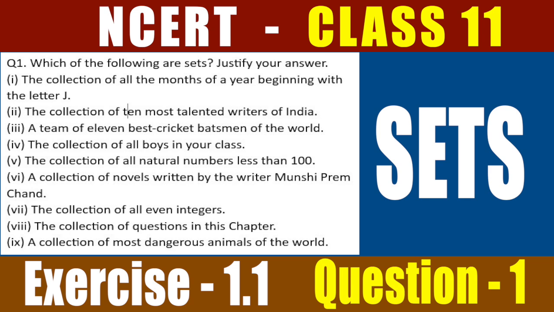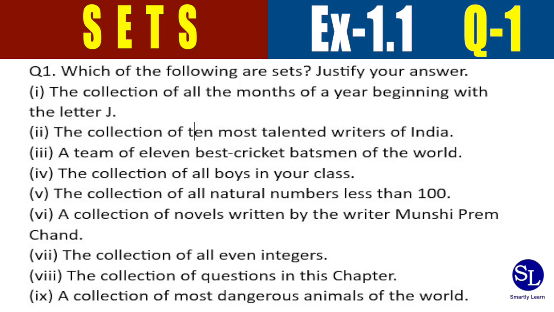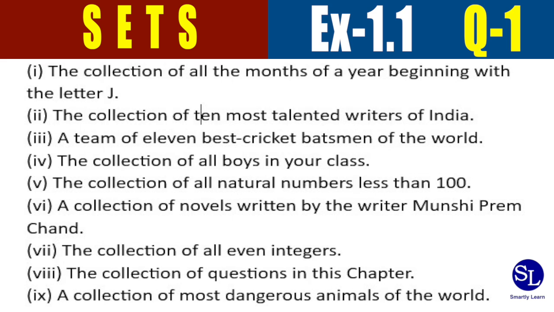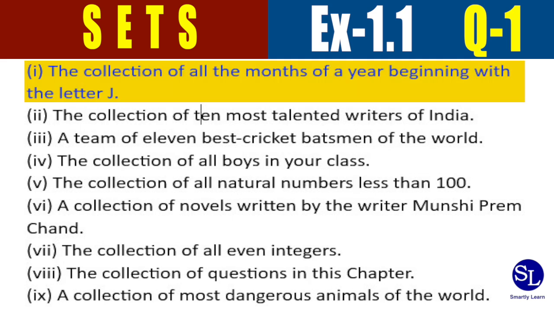In this video, we are going to see how to solve the first question in exercise 1.1. Now let us look at the question first. Which of the following are sets? Justify your answer. So there are 9 questions, we'll take one at a time. The collection of all the months of a year beginning with the letter J.